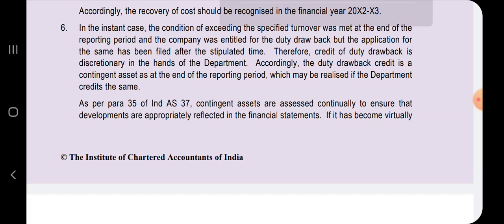Accordingly, the duty drawback credit is a contingent asset at the end of reporting period, which may be realized if the department credits the same. As per Ind AS 37, contingent assets are assessed continuously to ensure that developments are appropriately reflected in the financial statements.